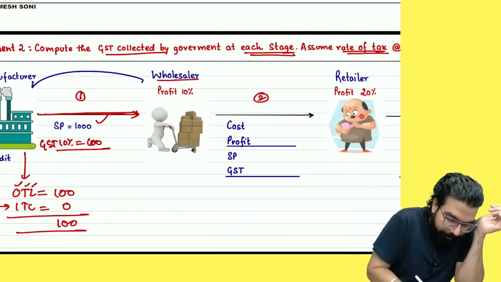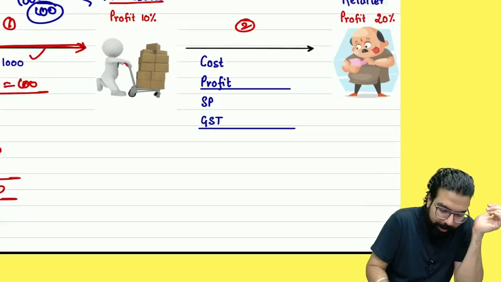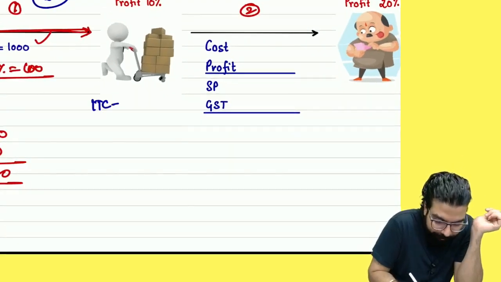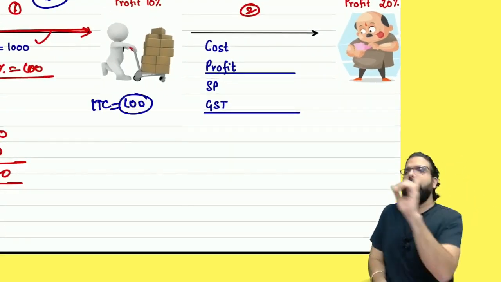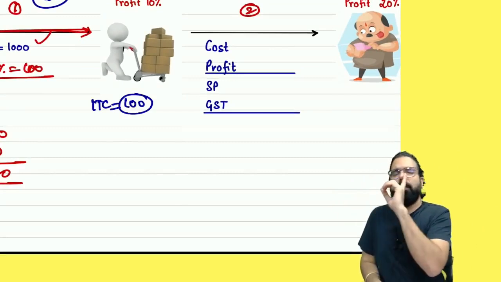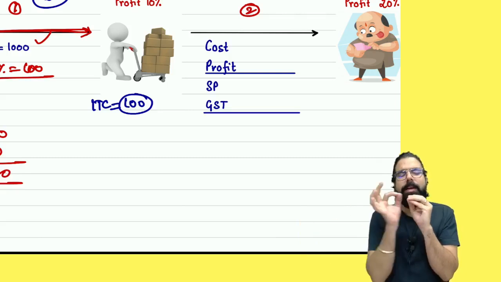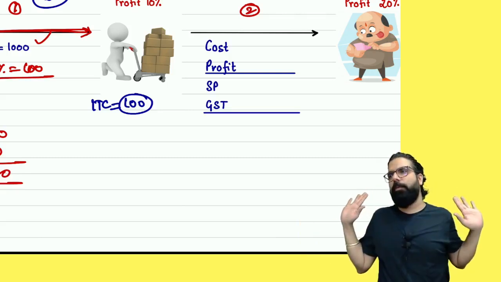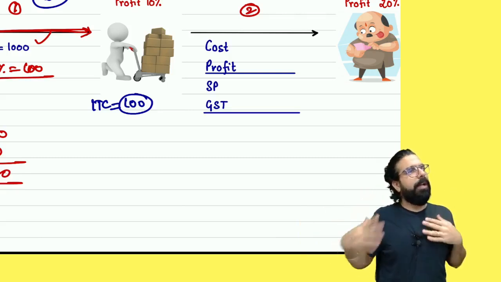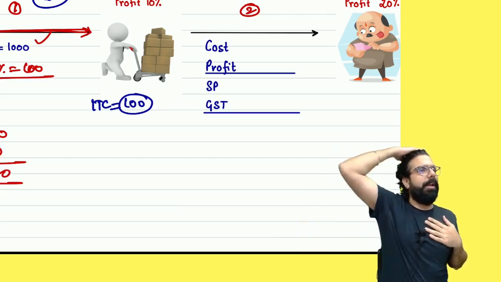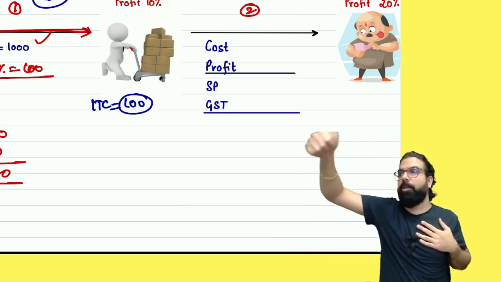He paid 1000 rupees. He kept 1000 rupees, 100 rupees he gave to the government. Can you tell me how much credit he will get? At any stage, a manufacturer, a trader, whatever he paid at the earlier stage, he will get the credit. Is my point clear to all? Whatever tax I pay goes to the government and the government will give me the credit. Is this point clear to all?